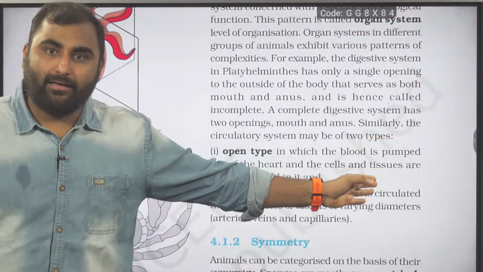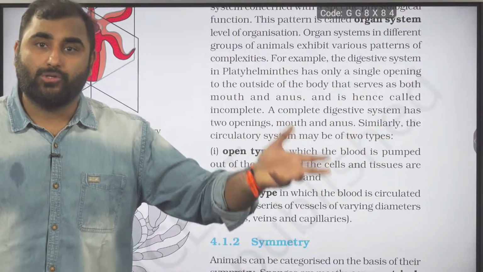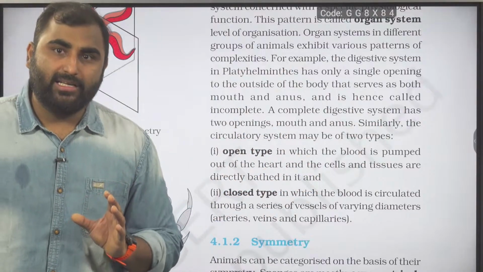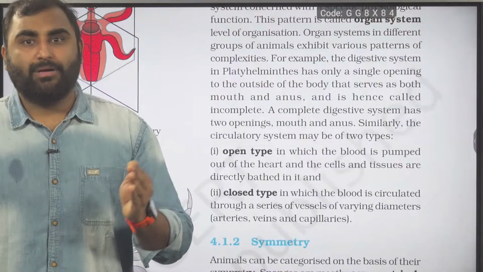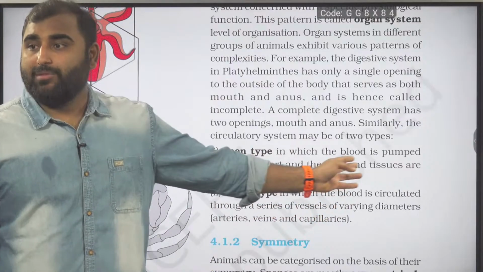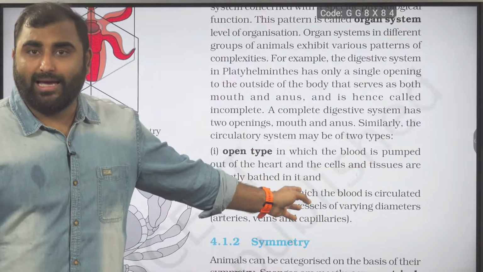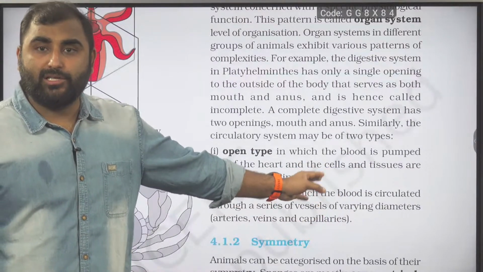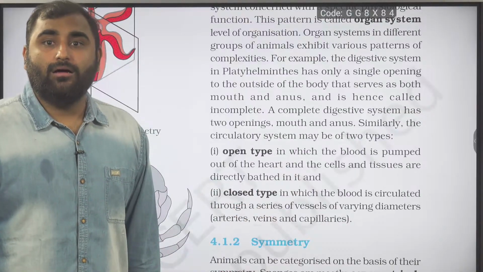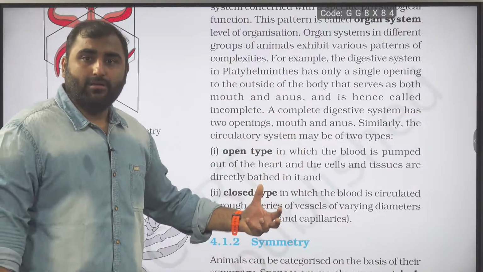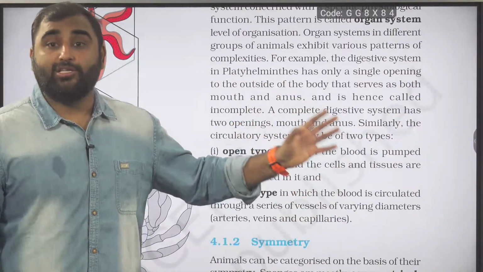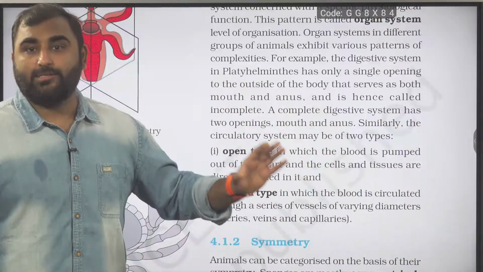The fundamental characters with respect to physiological systems are also similar. Digestive system and circulatory system we discussed. Complete and incomplete digestive system. Then we talked about circulatory system also. In open type, the blood is pumped directly into the body cavities. The blood is bathing the organs, tissues and cells. Whereas in closed type, the blood is circulating in a closed circulation in the artery, capillary and veins. So blood is confined to the blood vessels. There is no bathing of the organs by the blood.